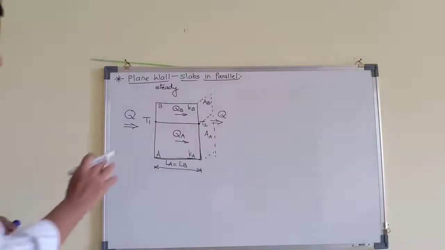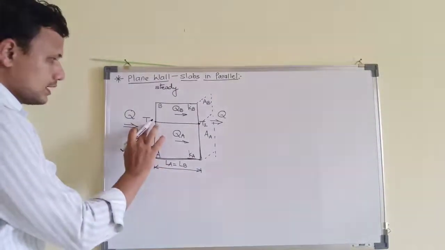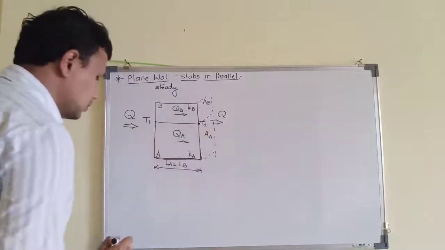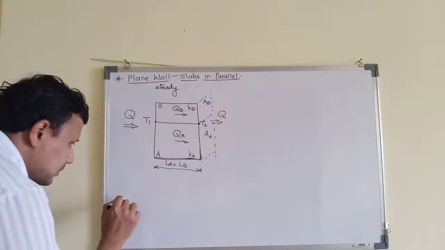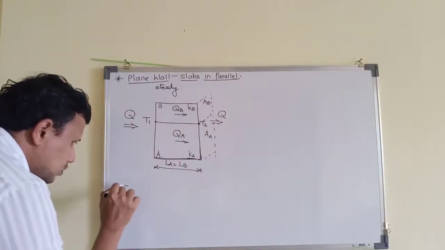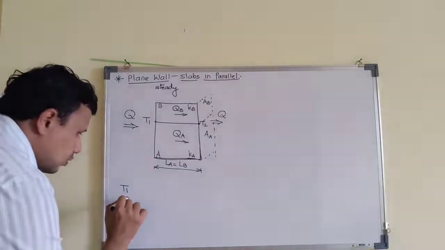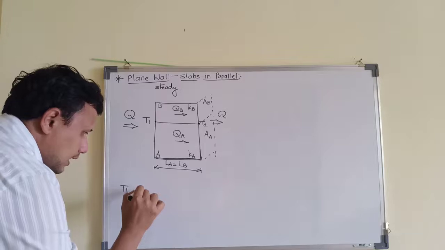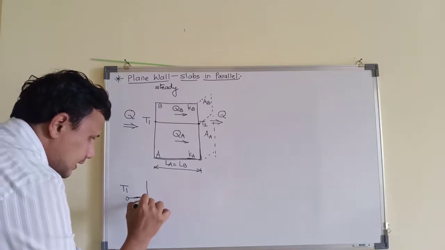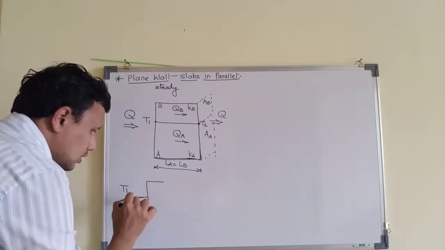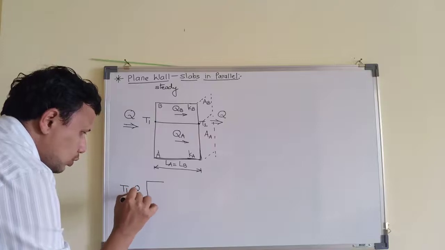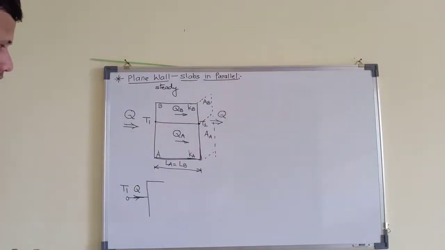So what do we see? In this case, our first node is T1 and the last node is T2. So I will just simply expand the diagram slightly to improve the understanding. This is the node A. So as we can see, the heat is divided. So this Q is the total amount of heat coming into the system.